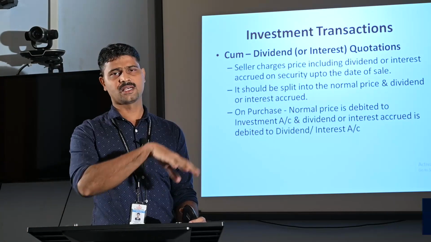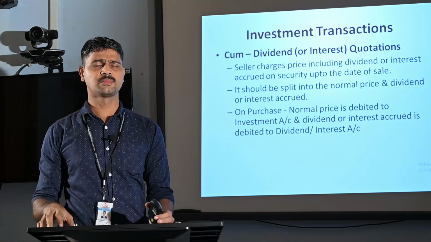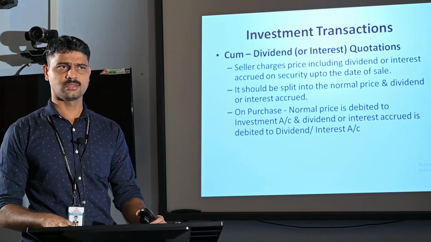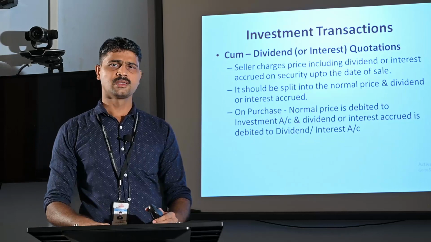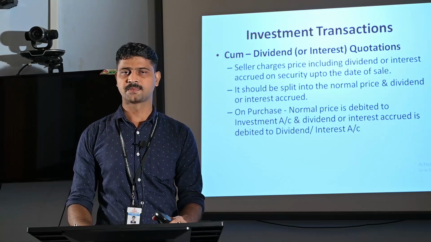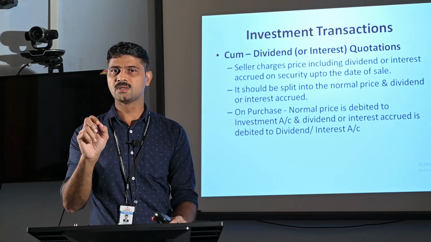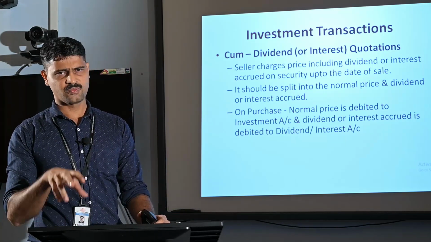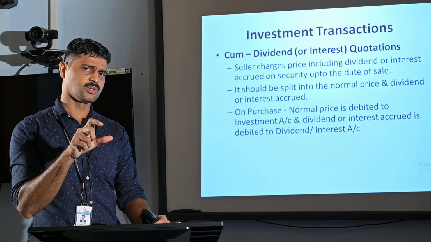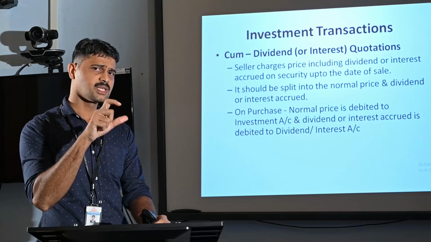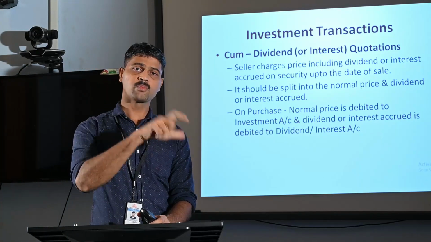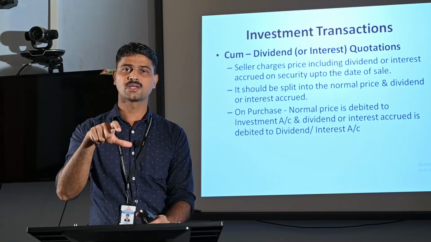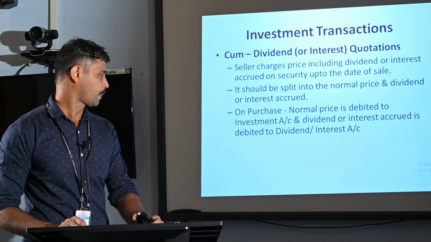In the previous example, the selling price on 1st June 2019 was rupees 120. This rupees 120 is inclusive of the interest for 2 months, April and May. So we have to split this amount into two: the normal price of the investment and the interest accrued to the date of sale.